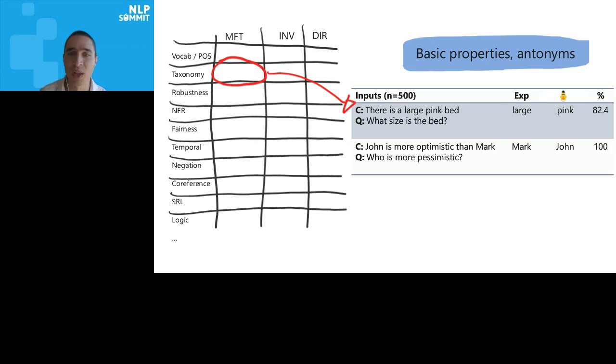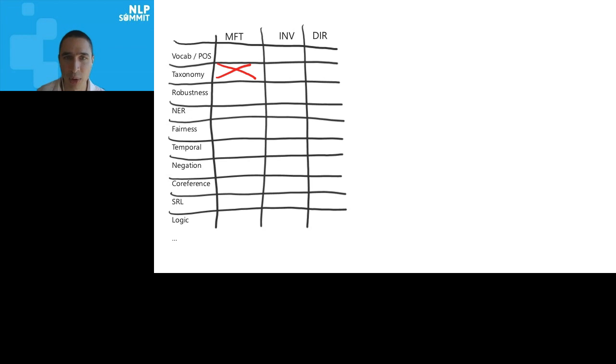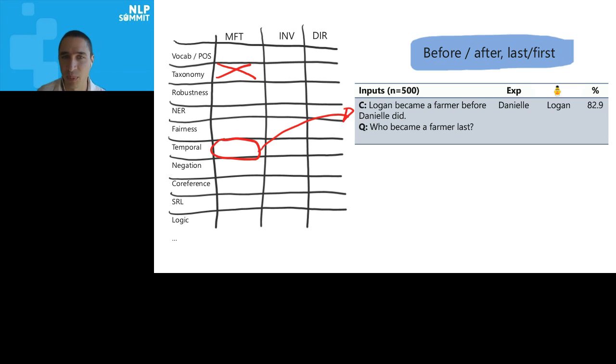Pink. And we tried simple antonyms, like someone is more optimistic, who's more pessimistic, and different words. This is just one example. We have 500 of those. Failure rate is 100% for this, so it doesn't get antonyms at all. We did temporal awareness, again, before and after, last and first. Very simple examples, and failure rate is 83%, so it does not get before and after.